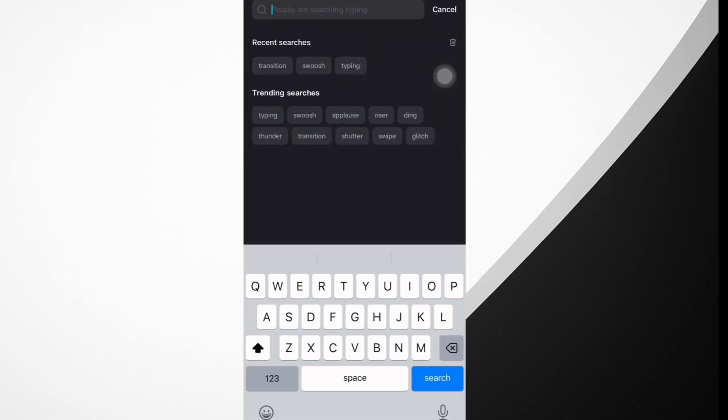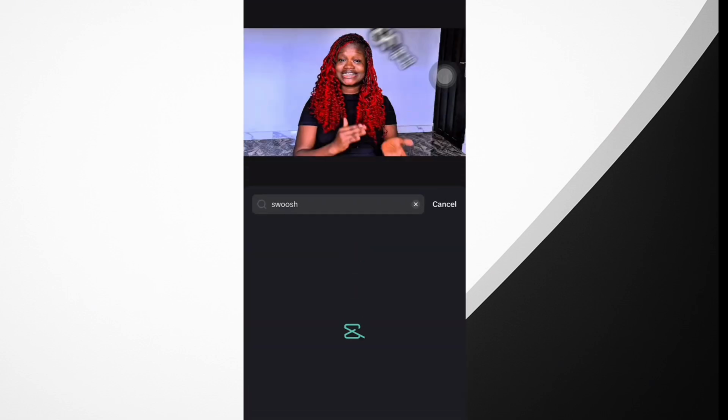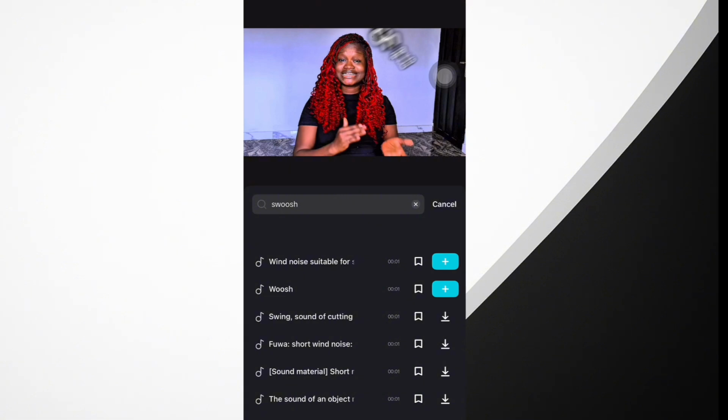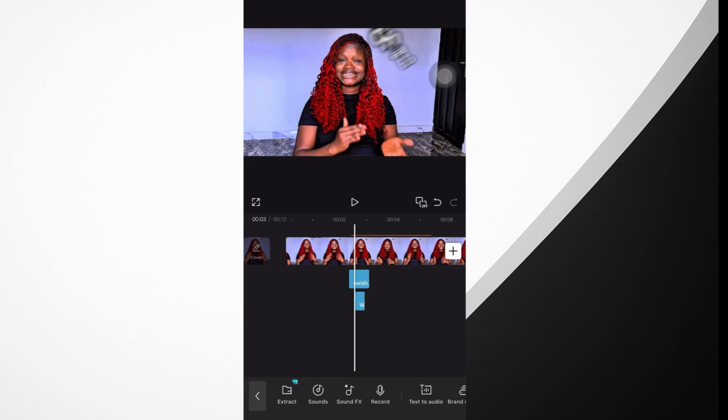So now we'll go for trending. Then type in the sound, because I know the sound that I'm looking for. So I'll go to trending, go to the search bar and type in the sound that I want, the swoosh sound. After I'm done typing, I click send, then it brings it to this place. This is the second option. All I need to do is click on the plus sign. So I have to delete that one off it. Now I increase to 100.